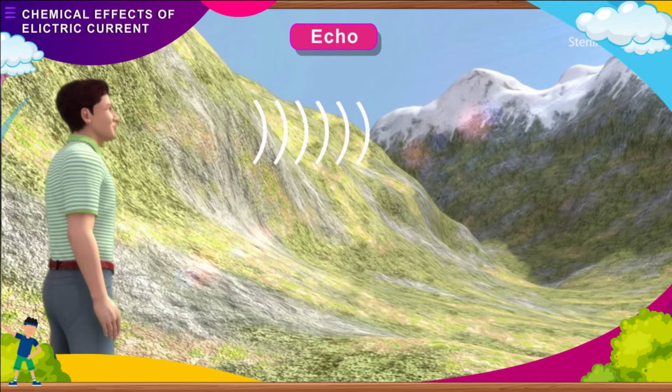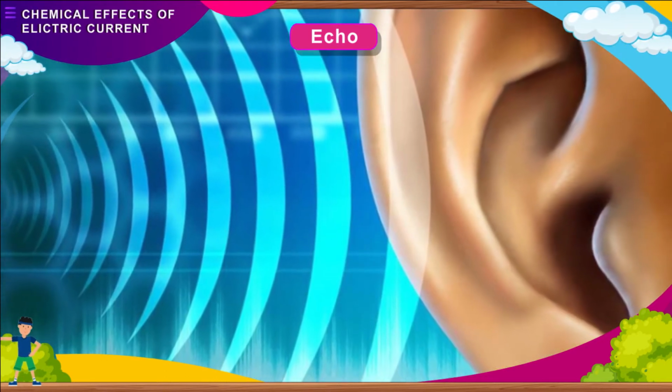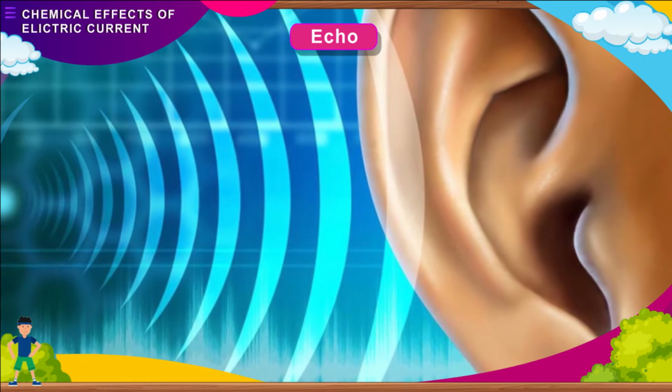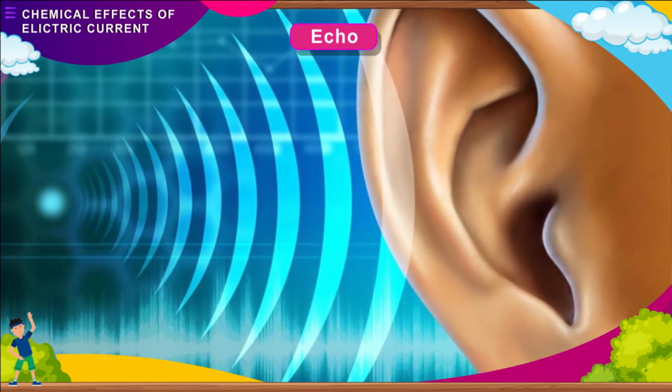Although sound is reflected all the time around us, we can't hear an echo all the time. It happens only when we are at a certain distance from the reflecting surface. Our ears can hear an echo only if it reaches our ears about 1/10 of a second after the first sound is produced.